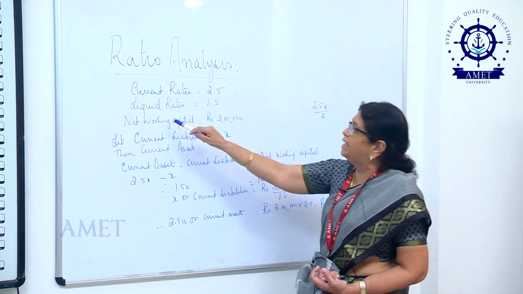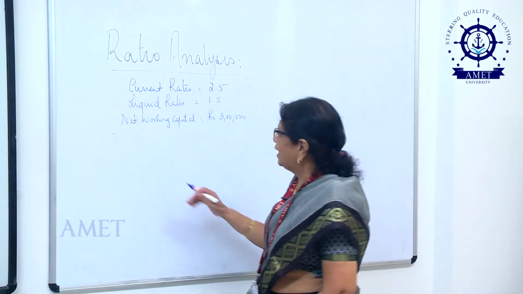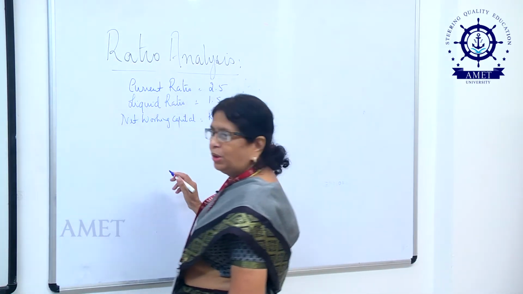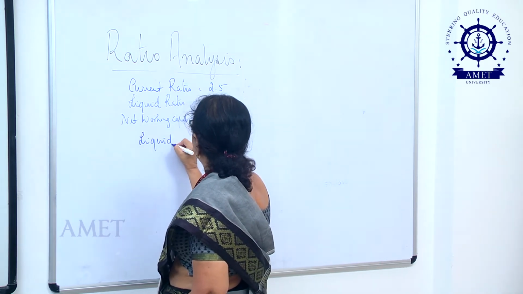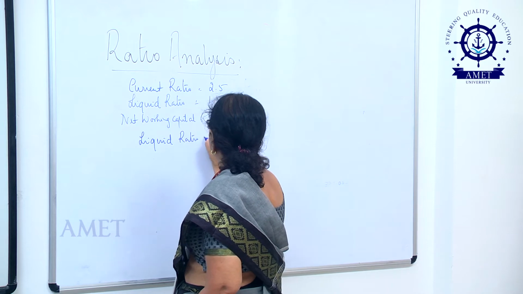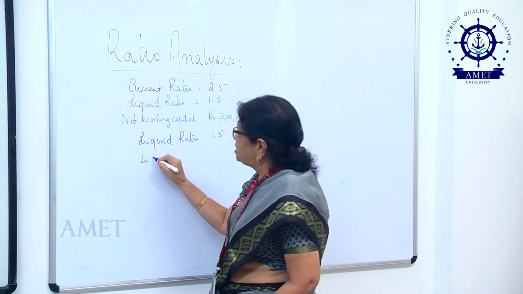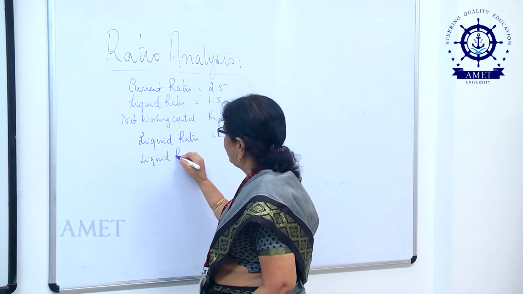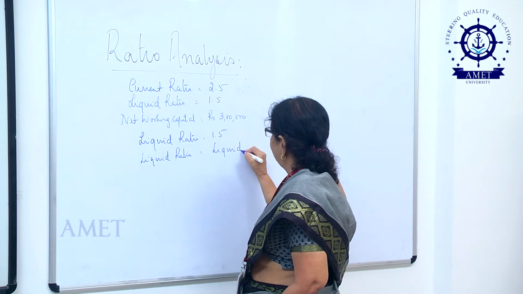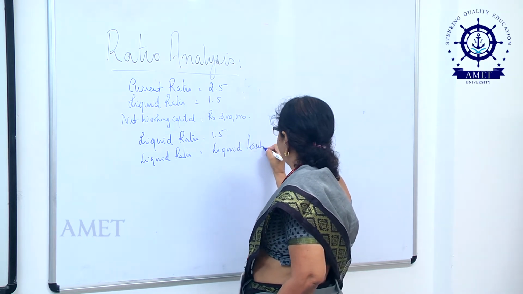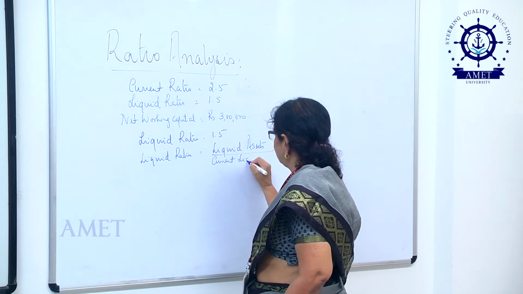Now, let us take up the next ratio, which is the liquid ratio. It is given that the liquid ratio is equal to 1.5, and I know this liquid ratio is equal to liquid assets divided by current liabilities.